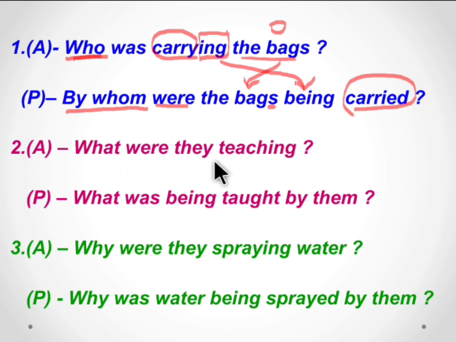Next, what were they teaching? Now, what we have used, what? The same WH word should begin in the passive voice too. So they is the plural form here, so we have used were, and this teaching becomes the subject.